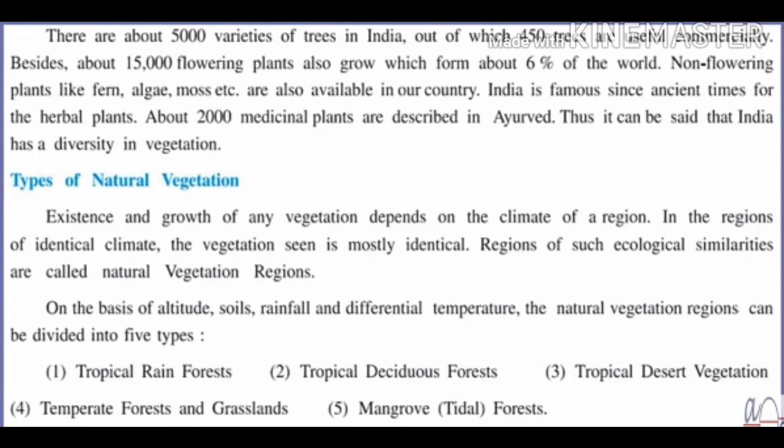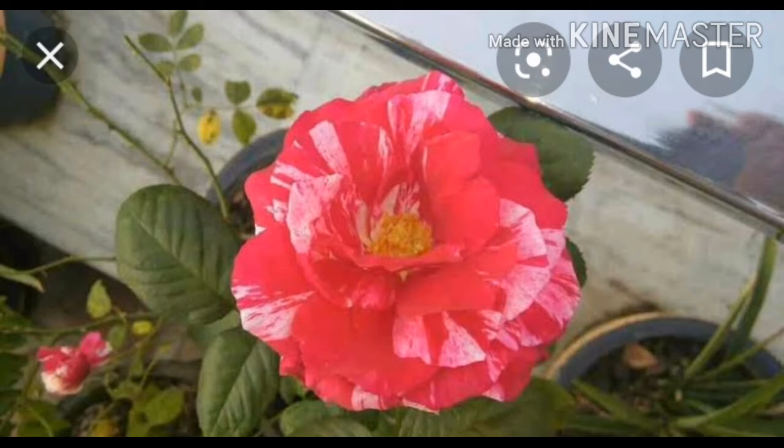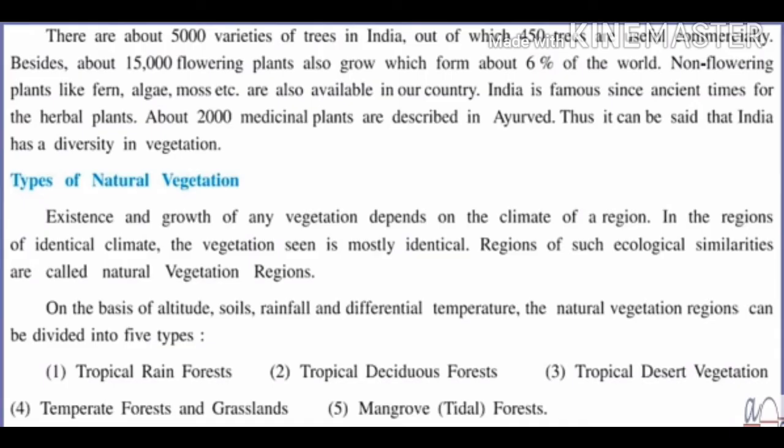Besides, about 15,000 flowering plants also grow, which form about 6% of the world. How many flowering plants are there? 15,000. And how much percentage do they form of the world? 6%. Non-flowering plants like fern, algae, moss, etc. are also found in our country.